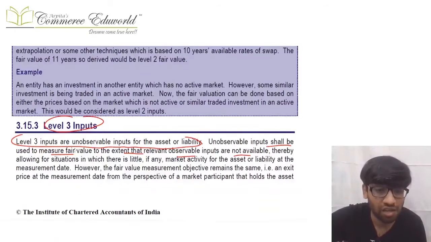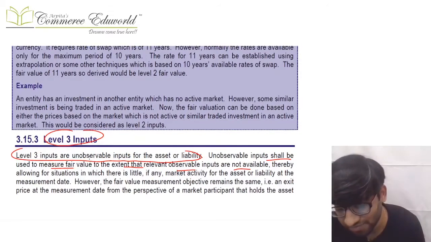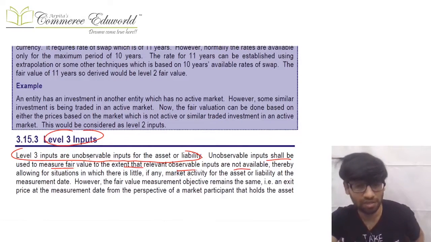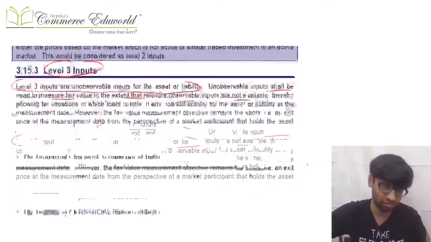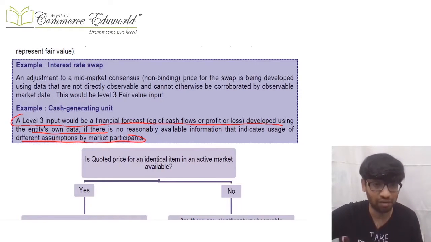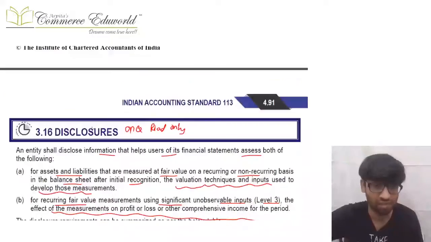Level 3 inputs are unobservable inputs. You should try to minimize the use of level 3 inputs. An example of level 3 inputs is a forecast of future cash flows developed using some entity data. Now this is unobservable data, so that is a level 3 input. So that's all about the inputs.